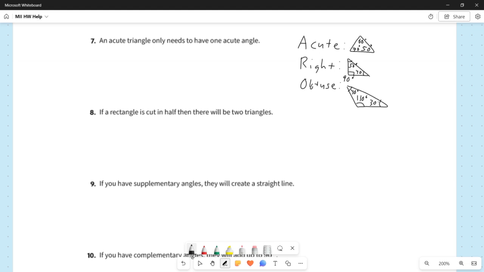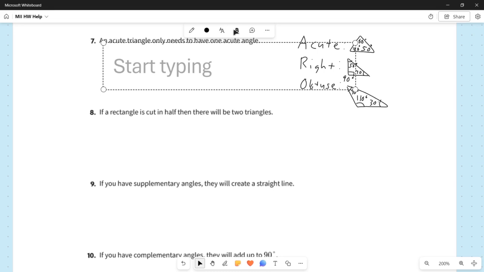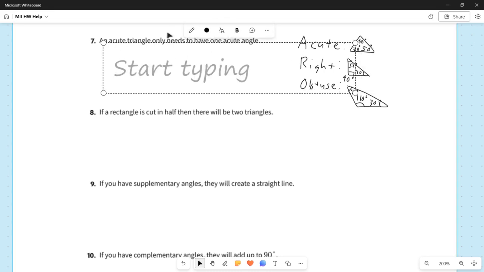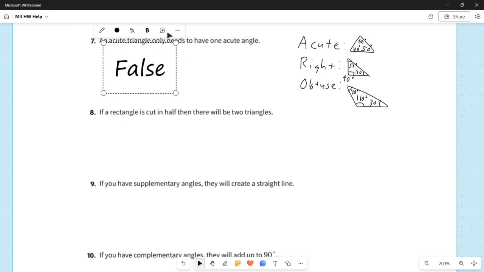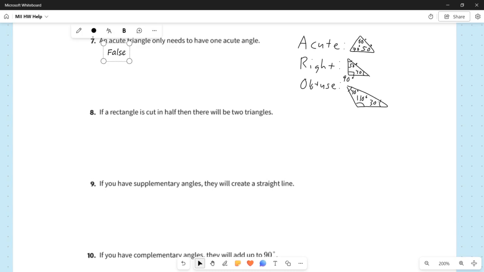So with 7, this is false. So we'll just get that out of the way first. And let's examine why this statement is false based on some of our examples. Our original statement said an acute triangle only needs to have one acute angle.